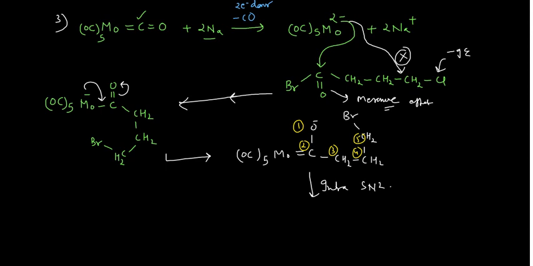So how will the attack occur? This negatively charged oxygen will attack this carbon number 5, and this Br will be knocked out from here, and once the Br is knocked out, you will have Br negative, okay, and you will have your product, which would be Mo(CO)5 double bonded to carbon and a 5 membered ring. Okay, you are having this 5 membered ring, and this 5 membered ring is having oxygen somewhere here. All are intact in that case. So again you see here,